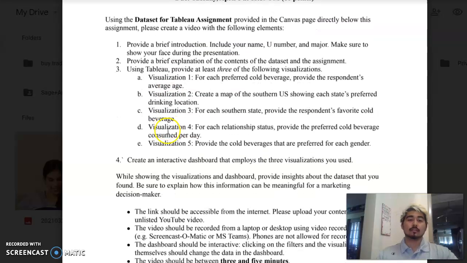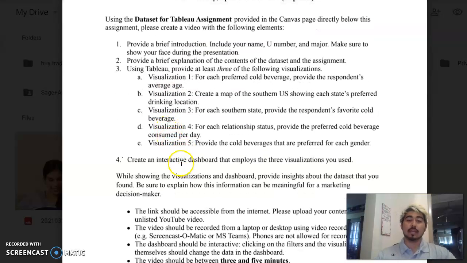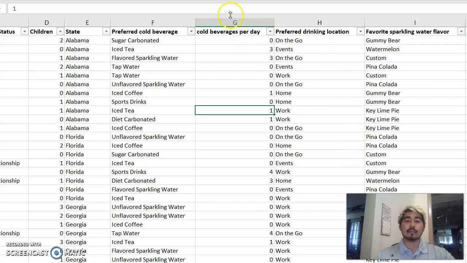This is my submission for mini assignment 4, the Tableau Data Visualization assignment. For this assignment, I had to create an interactive dashboard that uses at least 3 of the visuals listed above. Personally, I chose to do visual 1, 2, and 5 using the dataset provided.